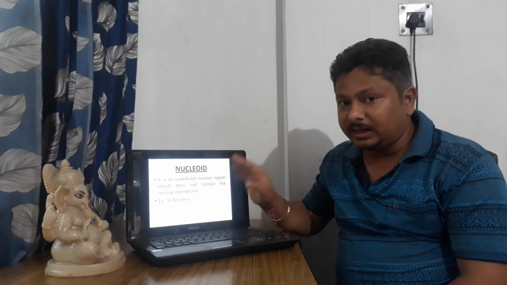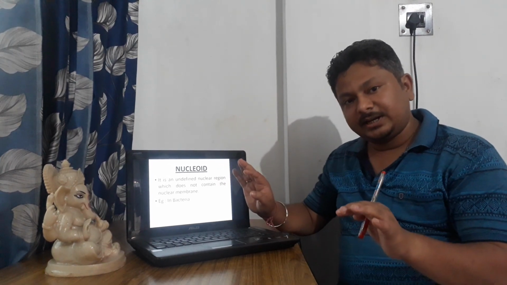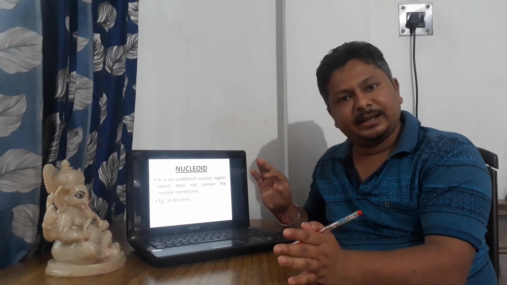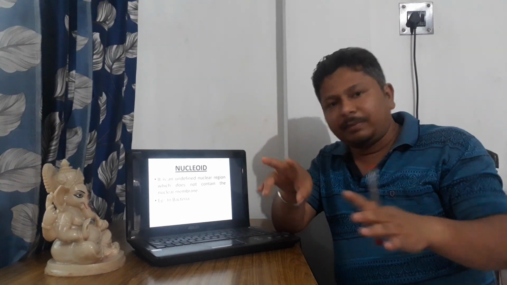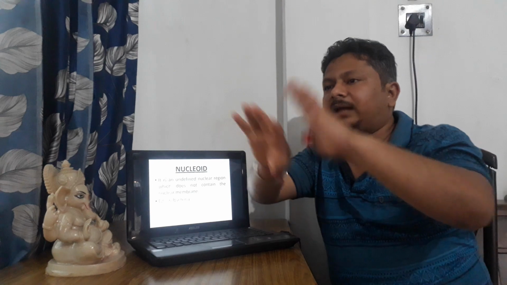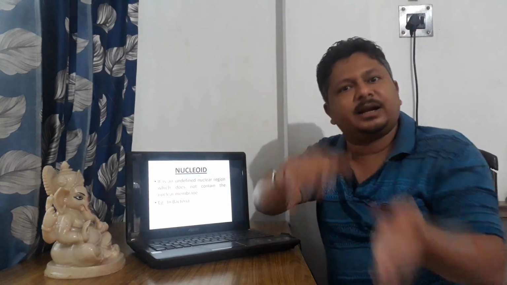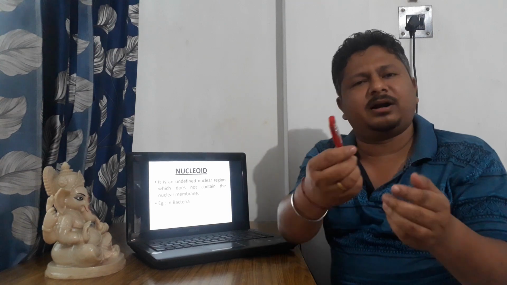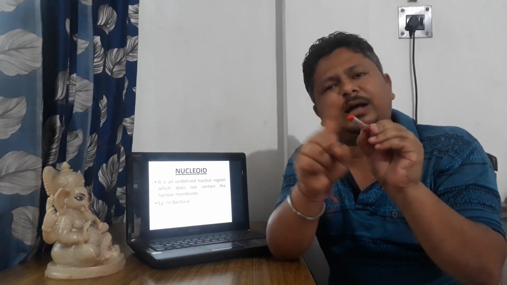So here also the concept is that the nucleus does not have a nuclear membrane. The region is present, but the membrane is not present. It is mixed with the other components of the cell. As you know, the membrane separates the outer part from the inner part. Any cover, like a pen cover, separates the refill from the cover and from the outer environment.